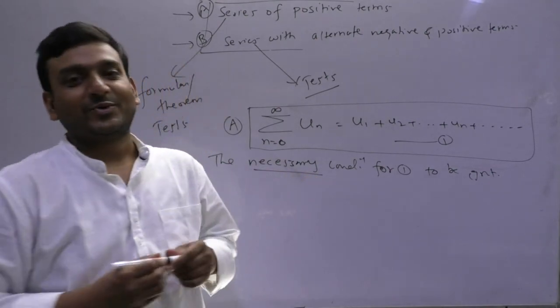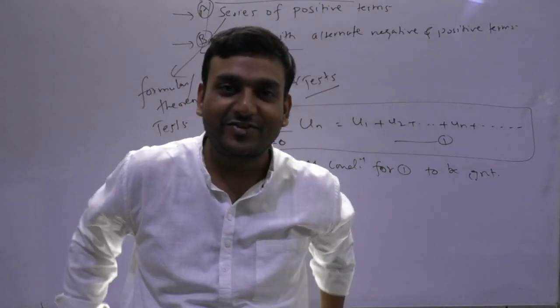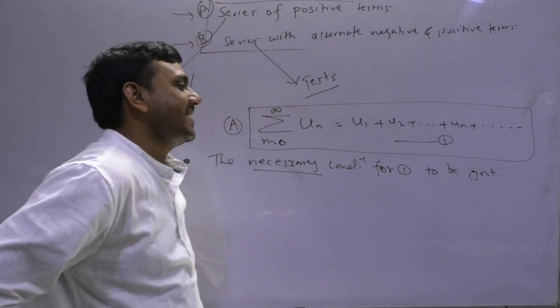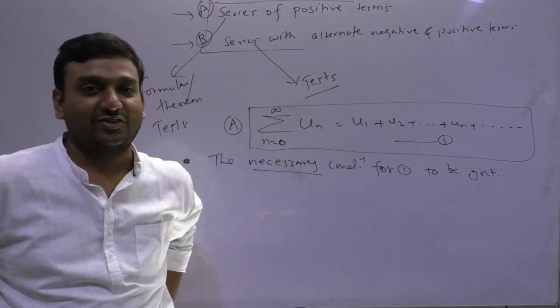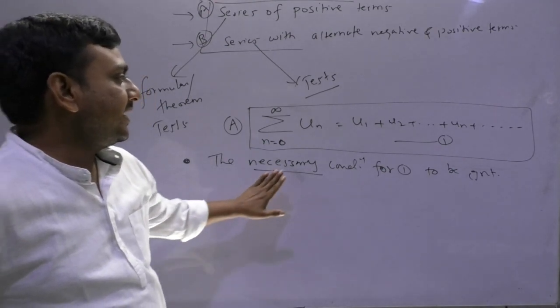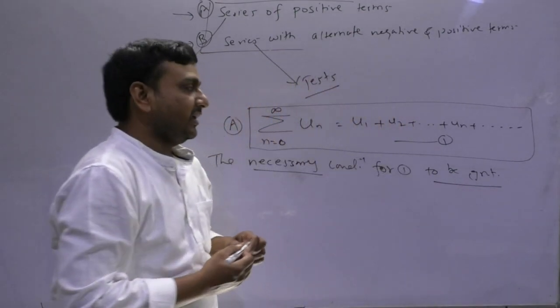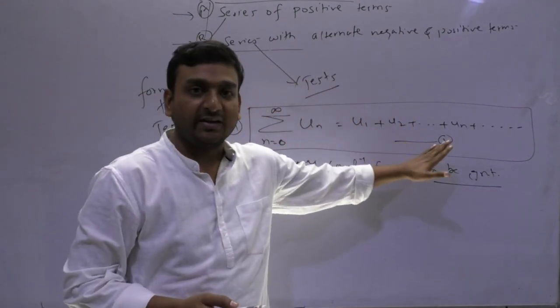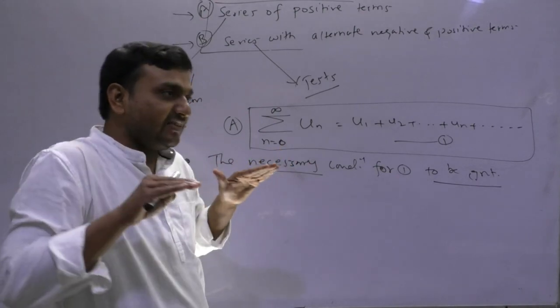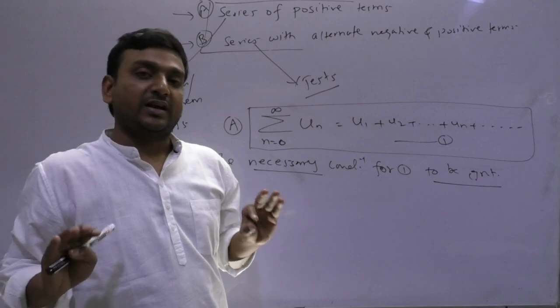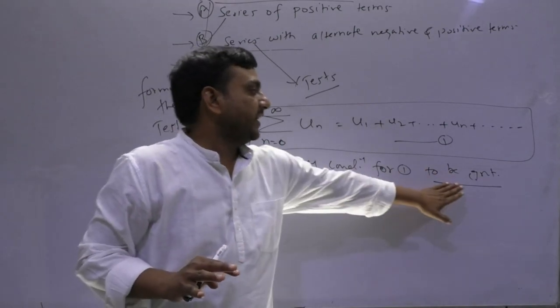Acha, what is the difference between necessary and sufficient? Tell me. Many of you will actually confuse this. Necessary for convergence means if this series is convergent, then this should necessarily hold. Means the condition will necessarily hold if that is true.